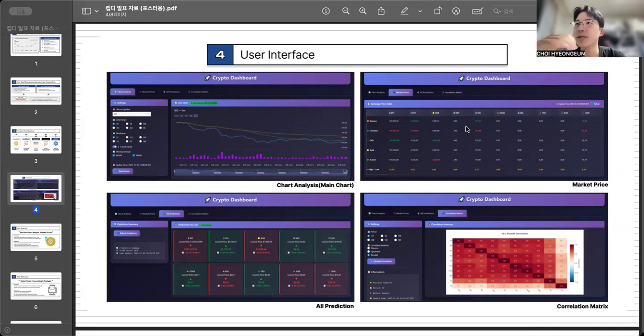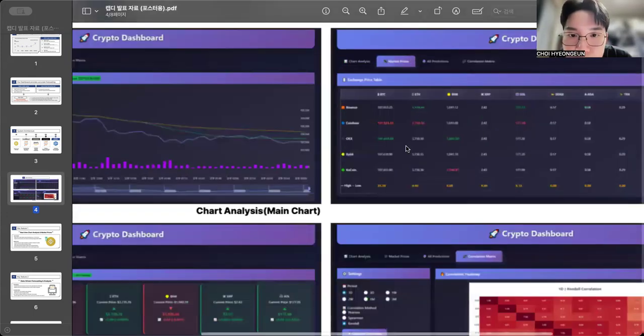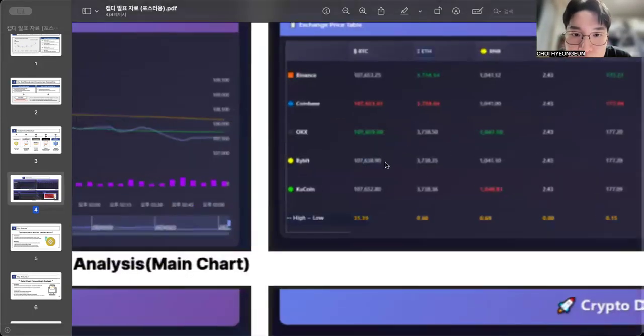I'm not sure that many of you who are watching this video know about arbitrage, but it is really important. It means buying at a low price and selling at a higher price on another platform. As you can see, maybe I can zoom in on this part. Maybe the clarity is not really good, but here.